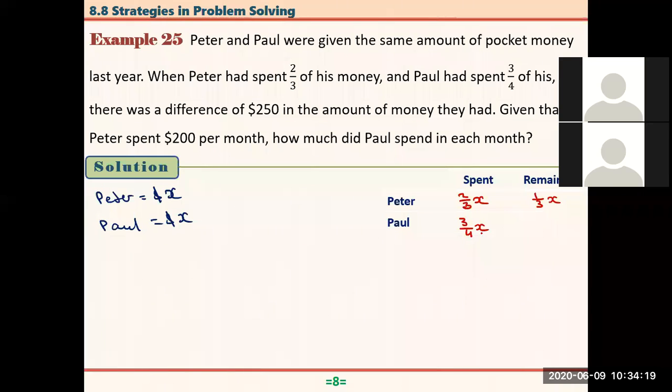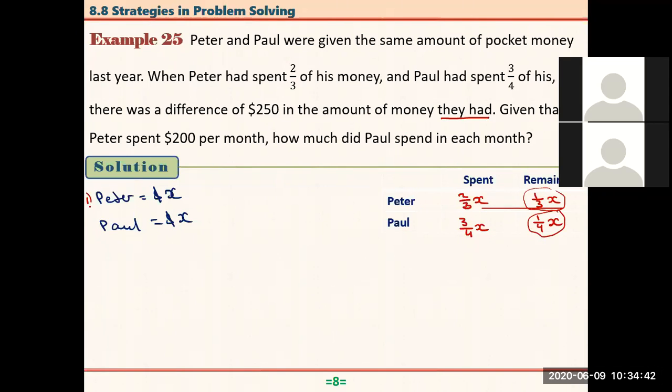He spent 3/4 of his money, so how much is left? 1/4 of his money, right? And in the question, it says that there was a difference of $250 in the amount of money they had, right? Now they had means how much they have now. Peter has this much, and Paul has this much.